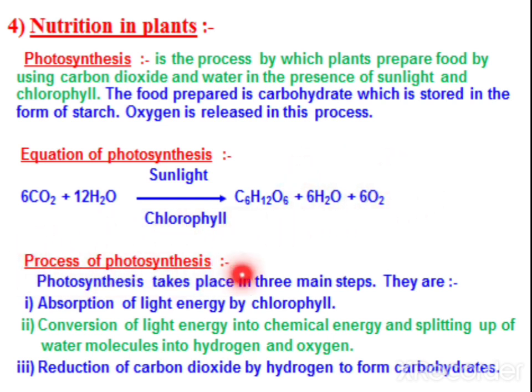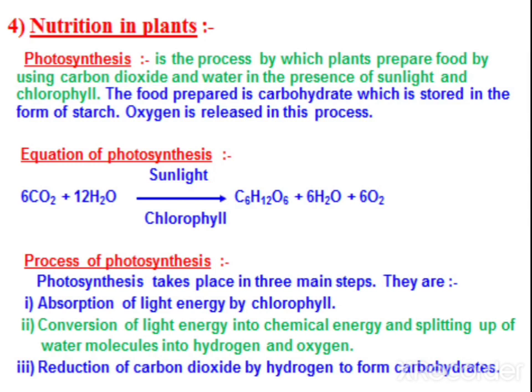The process of photosynthesis occurs in three main steps. First step is absorption of light energy. How is the light energy absorbed? With the help of chlorophyll. Second, conversion of light energy into chemical energy, and splitting of water molecules. The water molecules split into hydrogen and oxygen.